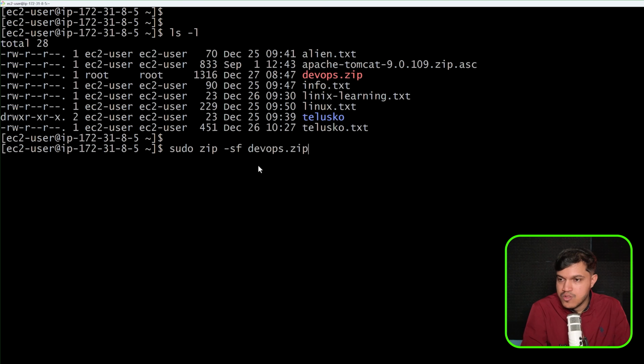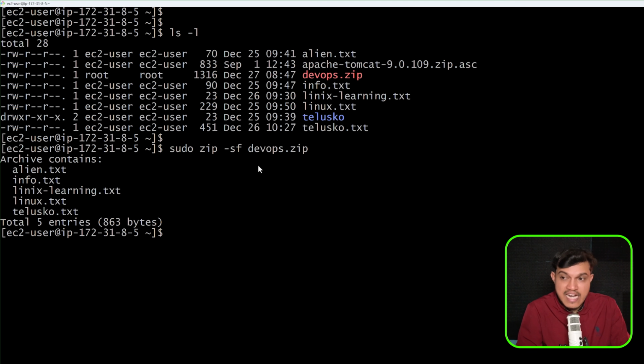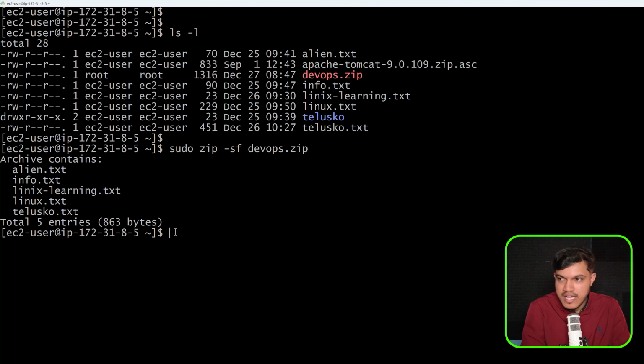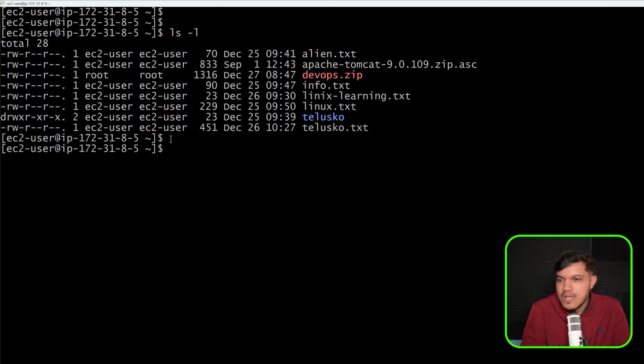And the moment I do this, you are able to see the content. Whenever you want to see what is there inside the zip file, then you can just run this command. It will display the content, whatever you have archived. Archive contains these many text files, so those details are available here. I hope you could get this, right? So let me just clear my screen here. I'll say ls -l.